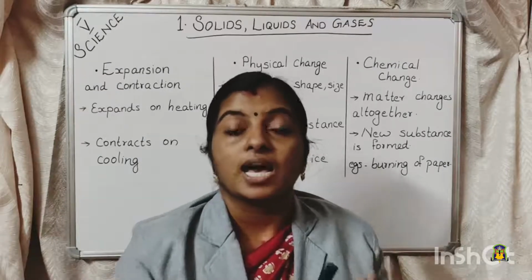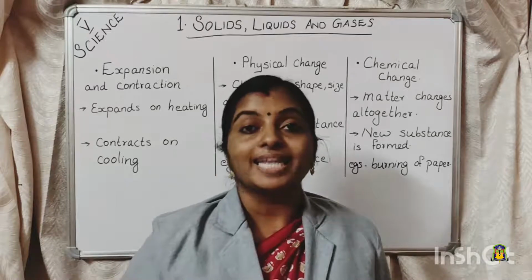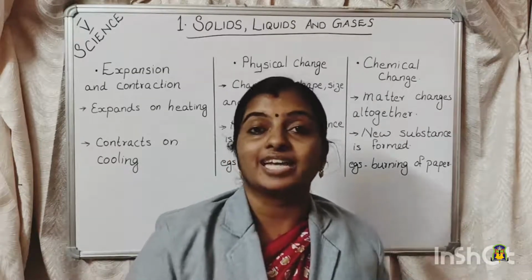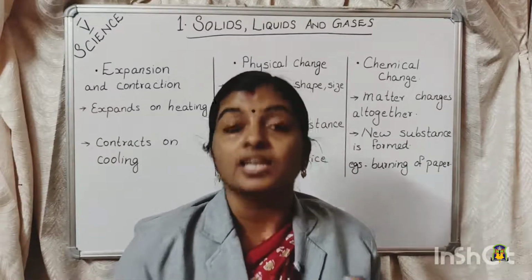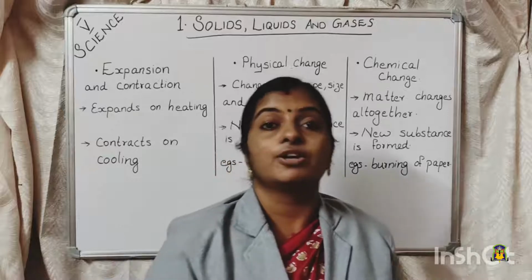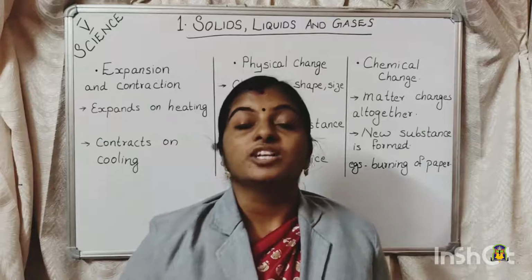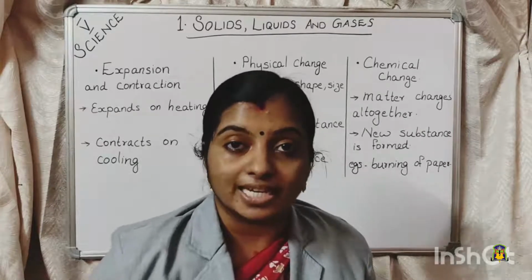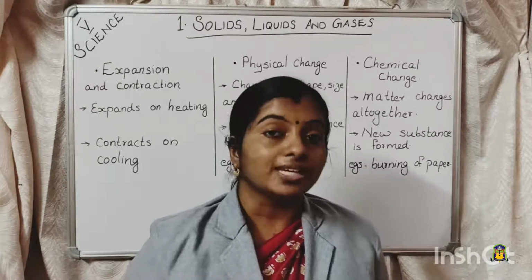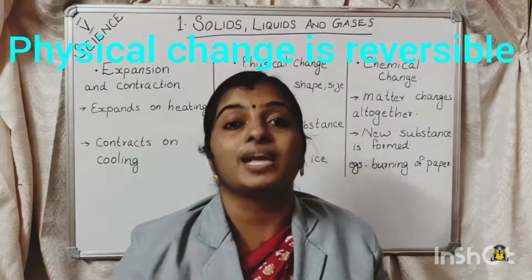Shape, size, height, weight, all this comes under physical appearance, right? Similarly, in the case of substances also, the physical characteristics means the color of the substance, the shape of the substance and the state of the substance, that is whether it is a solid, liquid or gas. So that is what we call the physical characteristics. And if there is a change in these physical characteristics or physical properties, we call it a physical change.